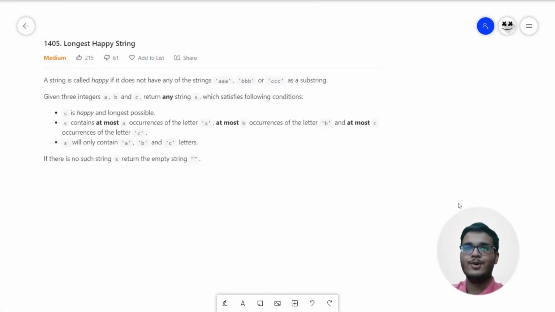Hello friends, welcome to 21 Days of Code with Ozone. Today I am here with the first problem for day number 18, and the problem title is Longest Happy String. So let's now read the problem statement.